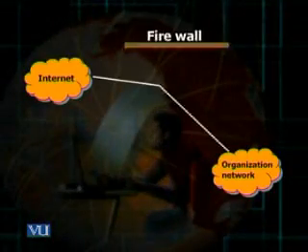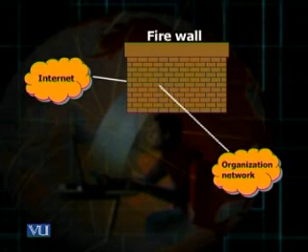So I showed you a slide. You can see on the screen there is a firewall which sits between the internet and the internal network of an organization, and it can examine the data packets, and based upon certain rules it can decide whether these data packets are to pass through this firewall and enter the organizational network or not. Let's have an overview of each type of firewall relatively in more detail.